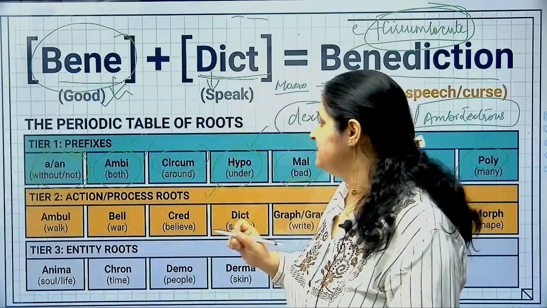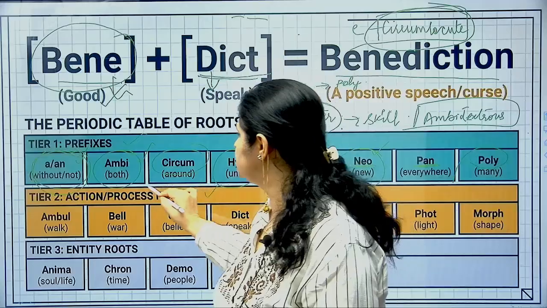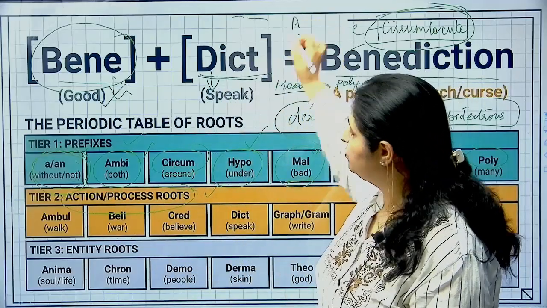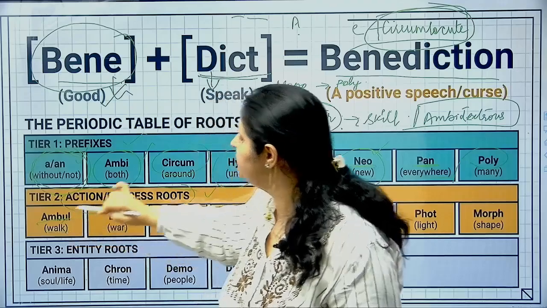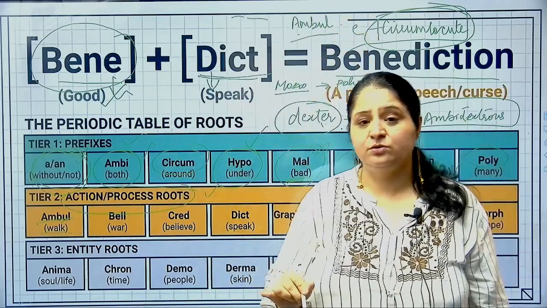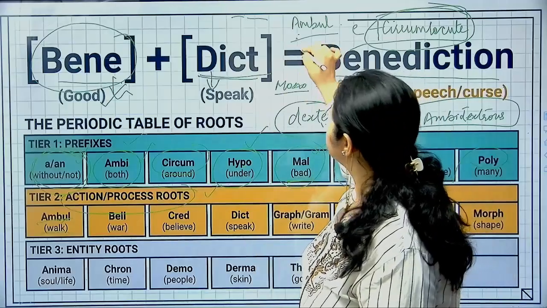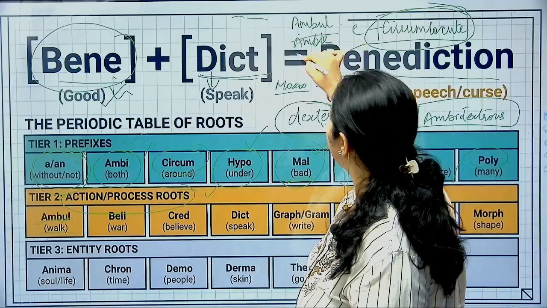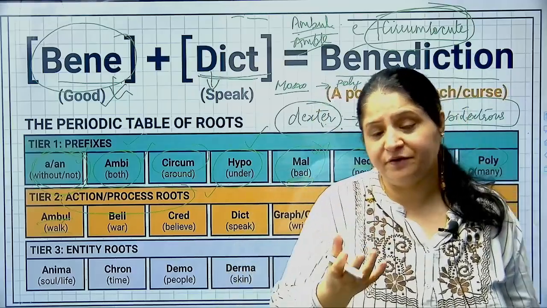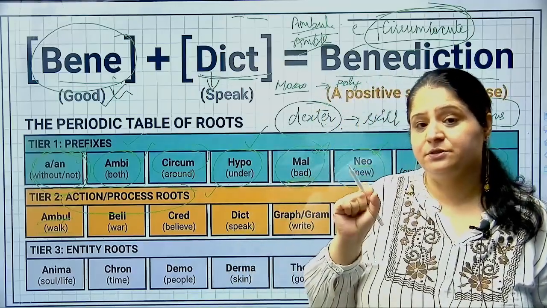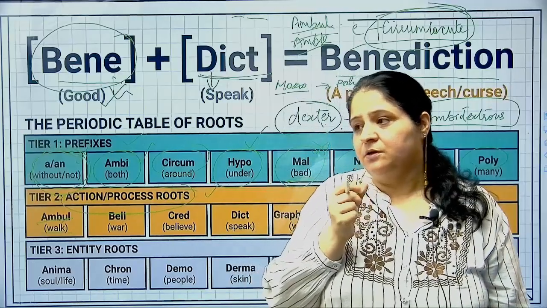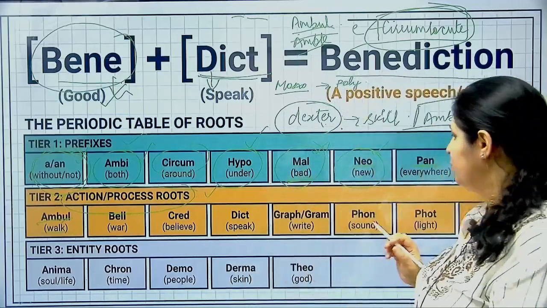Now the next set is, again we will talk about some roots. Okay, ambule. Ambule का क्या मतलब होता है? अभी देखो, there is a root word ambule over here. Ambule means to walk. Ambule या amble, दोनों ही चीजें आप लिख सकते हो. It's A-M-B-U-L or it could also be taken as A-M-B-L-E. Amble or ambule, दोनों का मतलब क्या होता है? As a root word, it means to walk, right? So when you say, for example, there's a word which says, okay, there's a word. See, I'll give you one more.